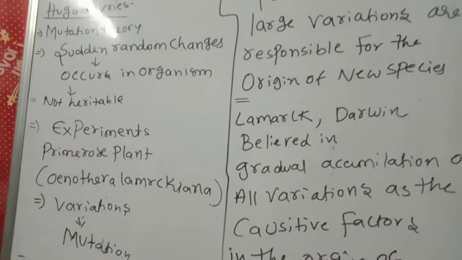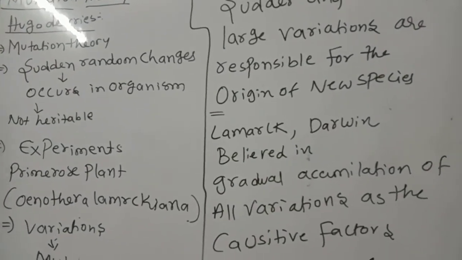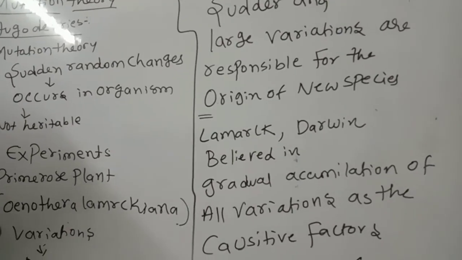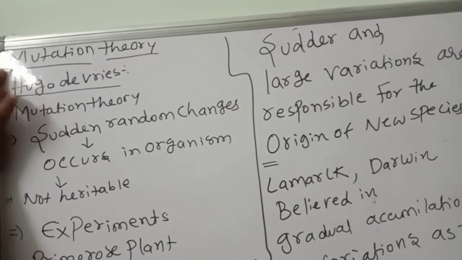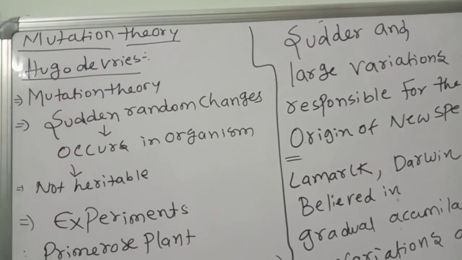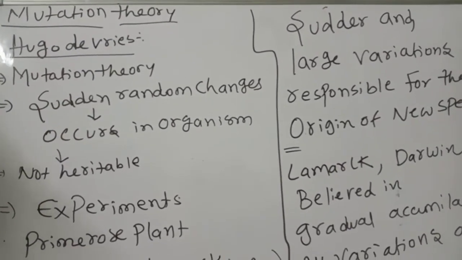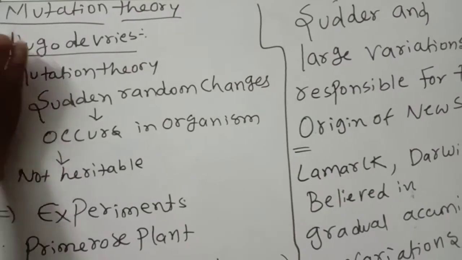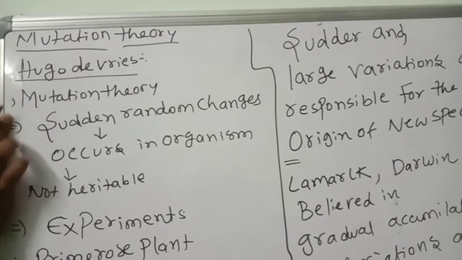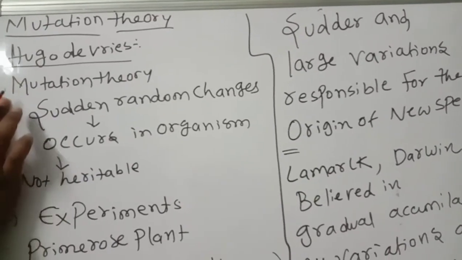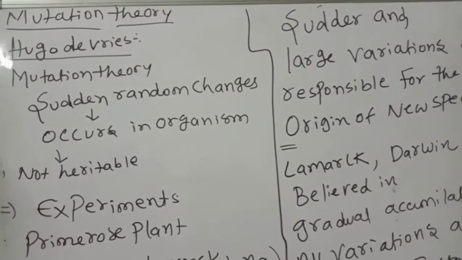Okay, children, once we have to get clarity about this mutation theory. Listen very carefully. Mutation means sudden heritable changes, sudden changes in the genes. This mutation is the main reason for the formation of new species, the arrival of the fittest, and so many new characters.